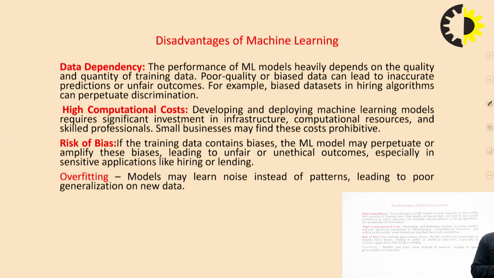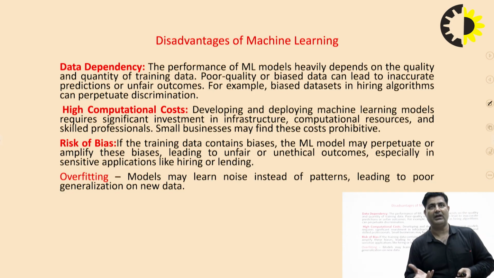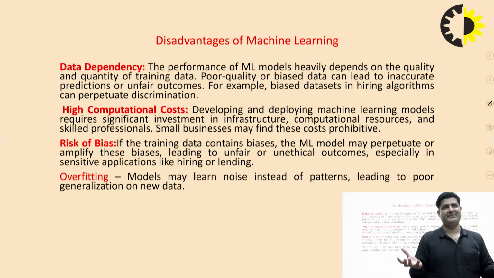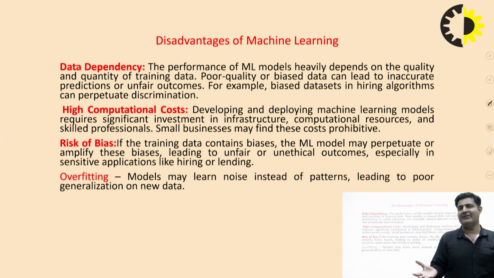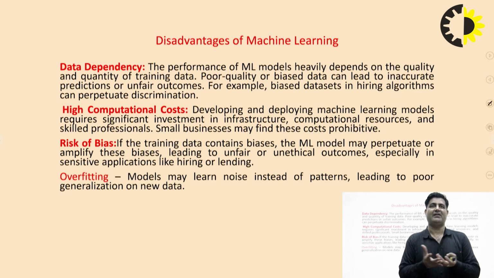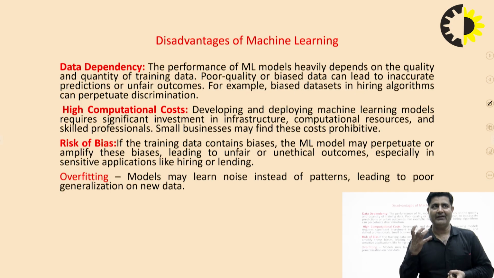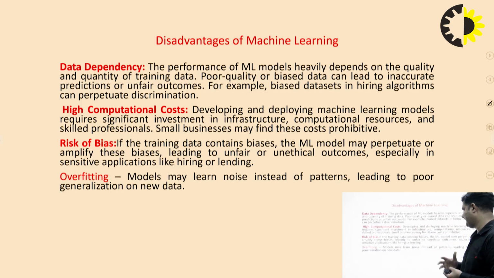As mentioned in the earlier PPT, poor quality or biased data means the model's accuracy is not up to the mark. So the ML model totally depends on the data. If there is a bias problem in the data, the model never gives us the right answer. So the main disadvantage we can say is data dependency in machine learning, right?